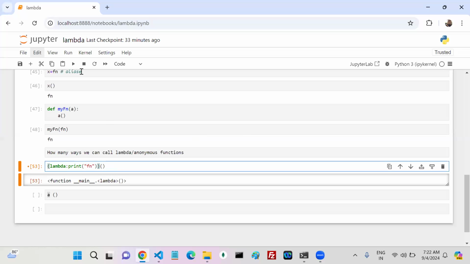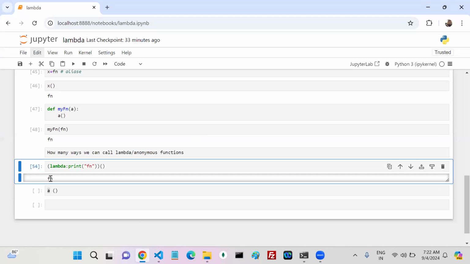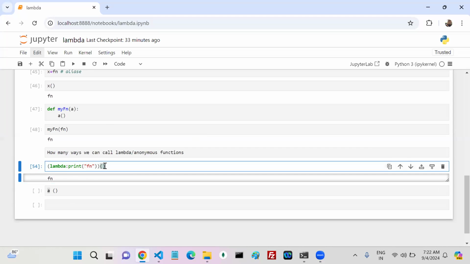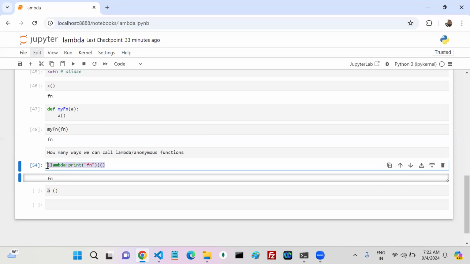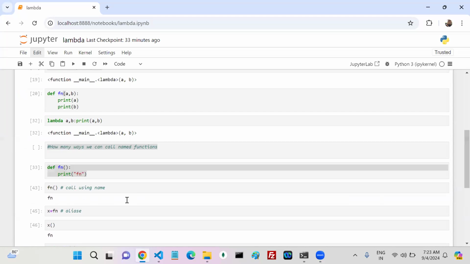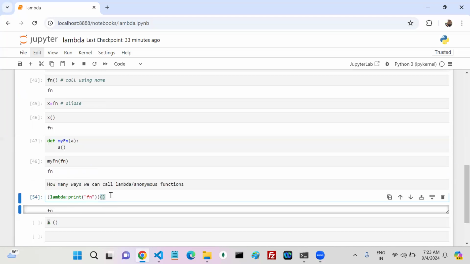If I execute this, it is executed and fn is printed. This particular invoking is called self-invoking or immediate invoking.